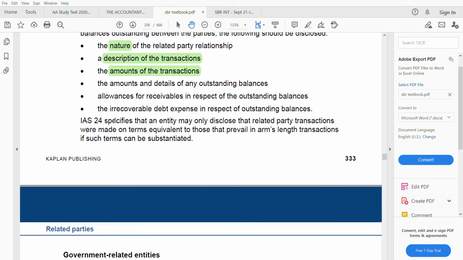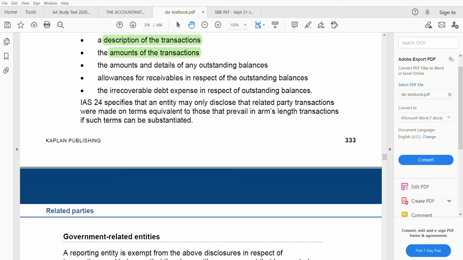So IAS 24 specifies that an entity may only disclose that the related party transactions were made on terms equivalent to those that prevail in arm's length transactions if such terms can be substantiated. So what is it? They specify that an entity may only disclose that related party transactions were made on terms equivalent to those that prevail in arm's length transactions if such terms can be substantiated.